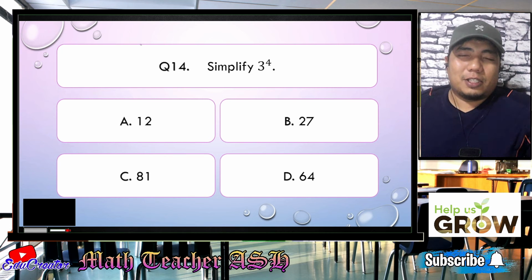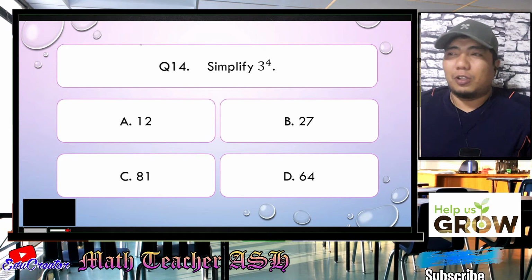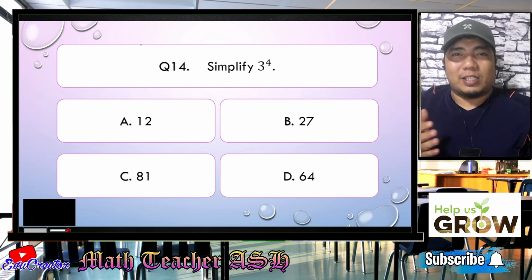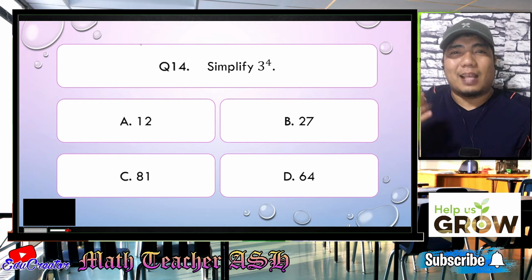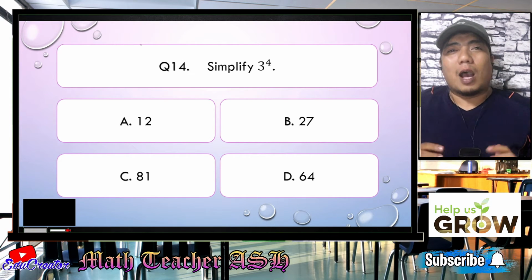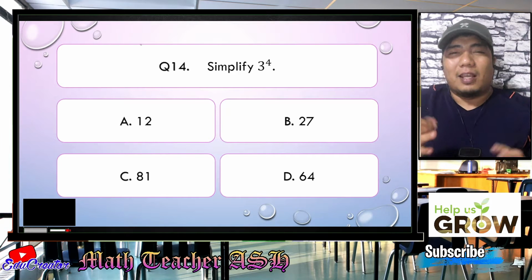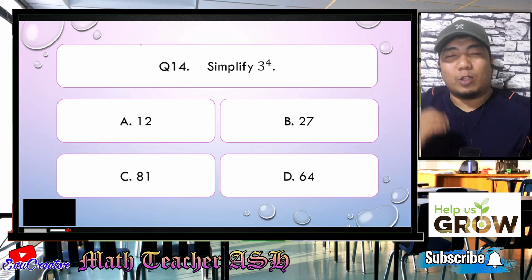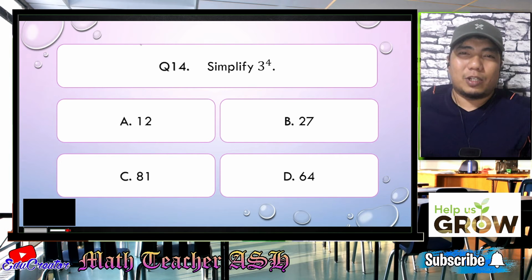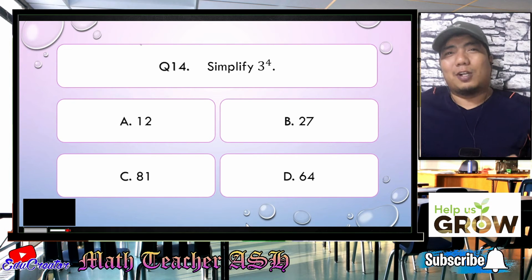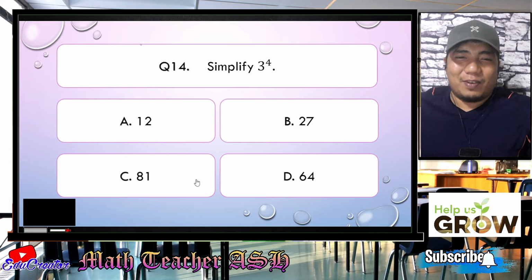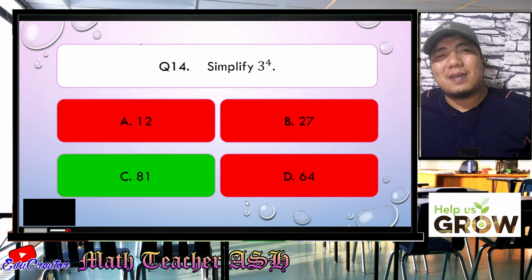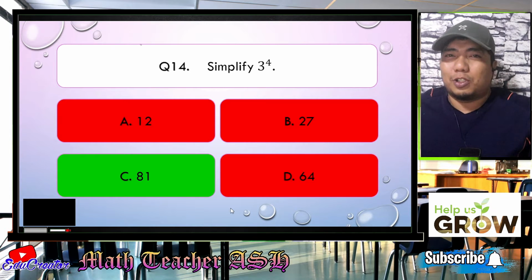Alright, math learners, in solving this kind of question, what we need to do is very simple. We just multiply 3 to itself 4 times. So that means 3 times 3 times 3 times 3. So how do we do that? 3 times 3, the answer is 9. 9 times 3, the answer is 27. And 27 times 3, the answer is 81. So therefore, the correct answer for this given question is letter C. Easy, right? Very easy, my dear math learners. So now let us go to question number 15.